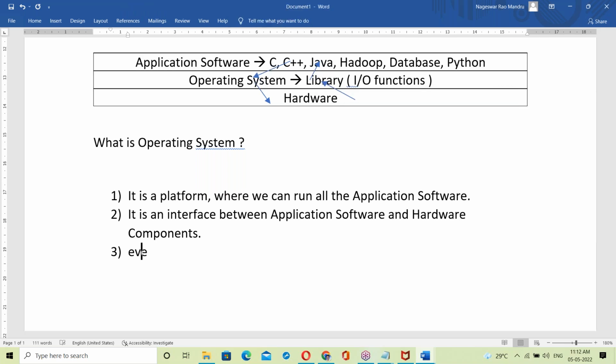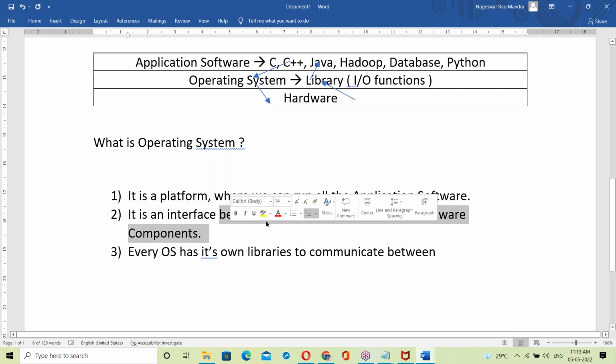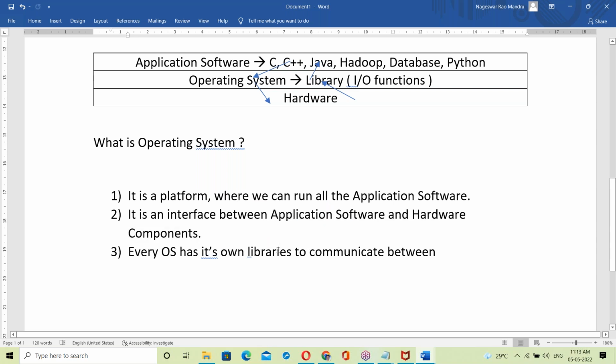Every OS has its own libraries to communicate between application software and hardware components. Using the library only, it can communicate between application software and hardware components.